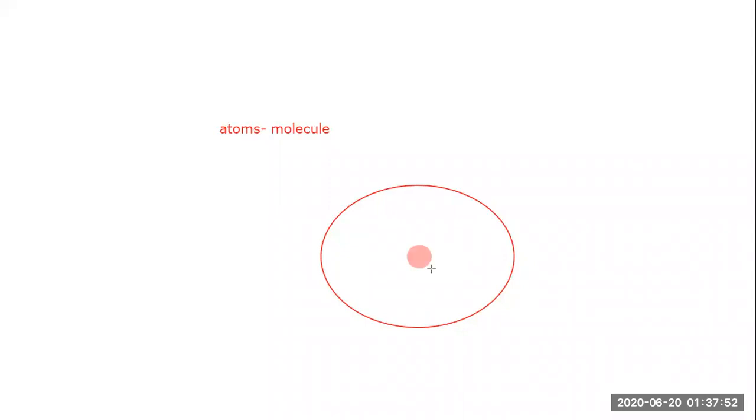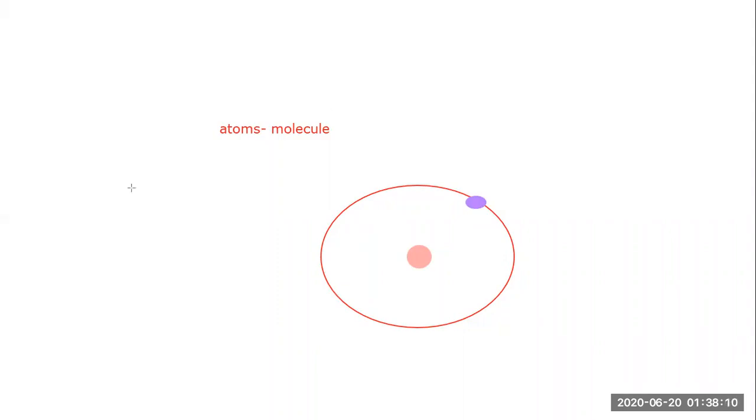What we have studied here is how atoms combine to form a molecule. This is our first point. Then we studied that whenever we talk about any atom, at the center it has a nucleus, and the revolving point is the electron. So we have studied this. So what happened exactly? I'm going to talk about this in this slide only.